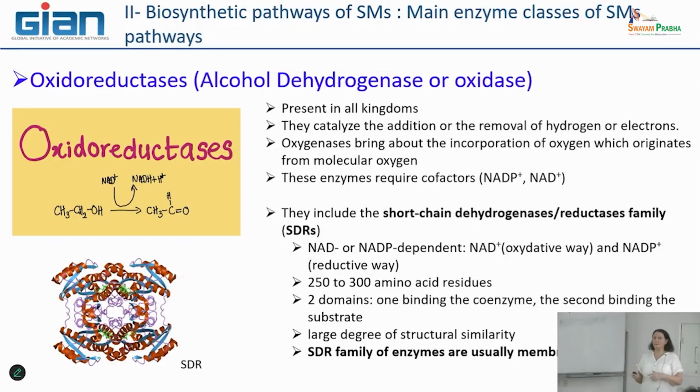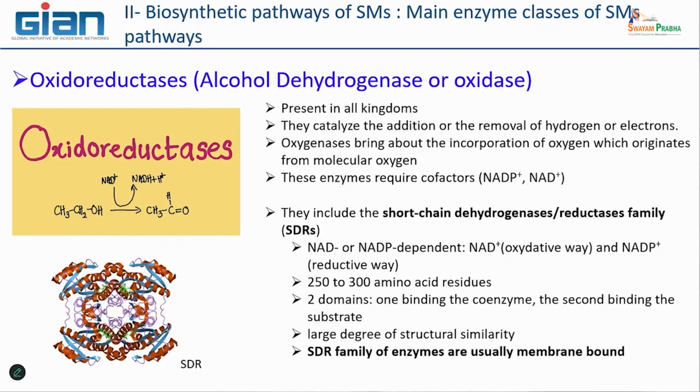So the first one, they are very important. It is the family of oxidoreductases.